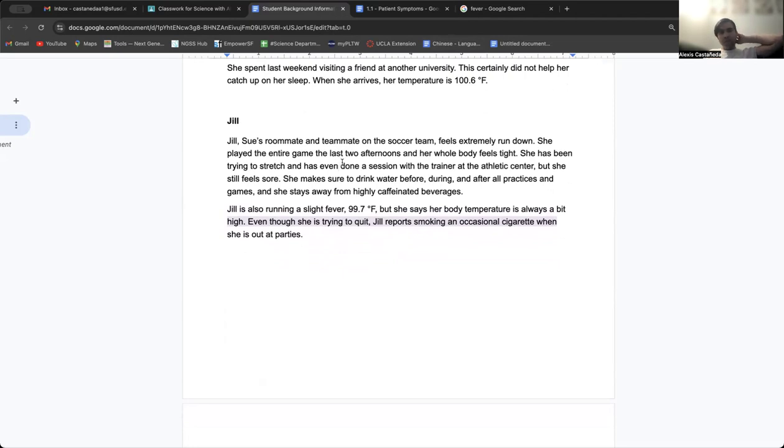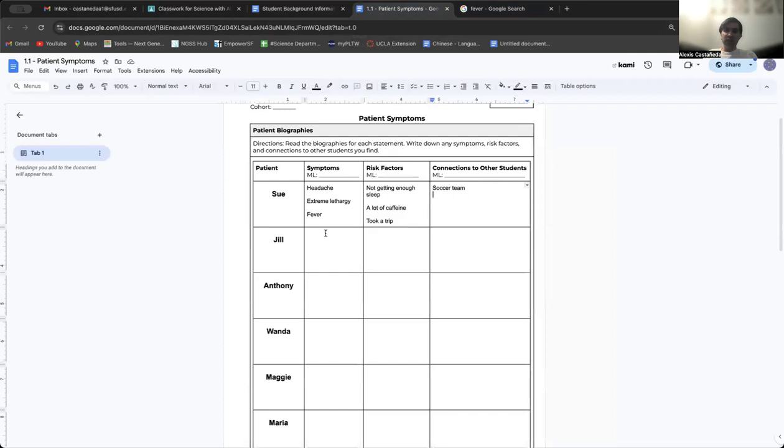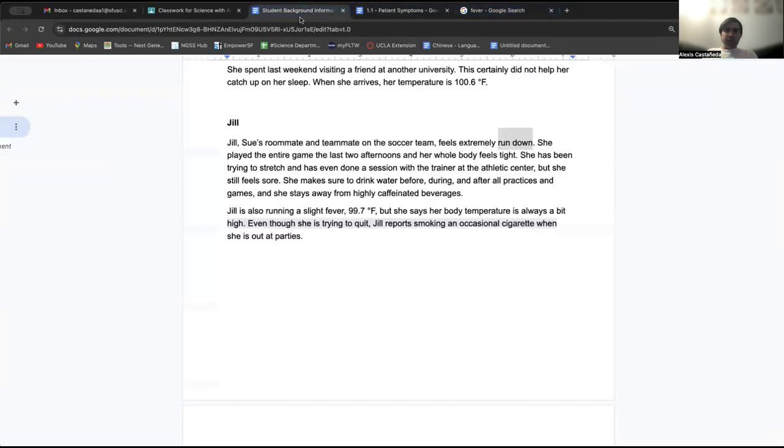So let's see, what are her symptoms? What are the things that she feels? She feels run down. Feeling run down just means you just feel very exhausted, very tired. So she feels very run down. What else do we know? Well, her body feels tight. So she has tightness in her body.